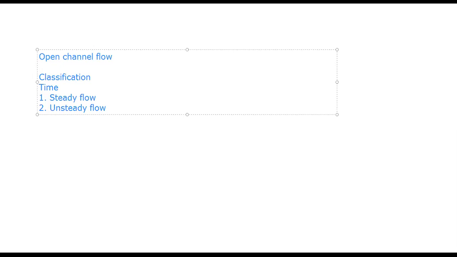Okay, yeah. So basically, when I say steady and unsteady, this is something we've discussed before. Steady means it will not change with time. What will not change with time? Flow rate. Okay, but is that the only thing that will not change with time?